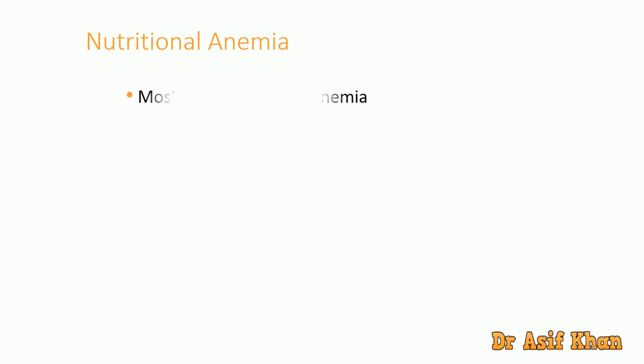Okay, today we'll speak about nutritional anemia. Nutritional anemia is the most common type of anemia.